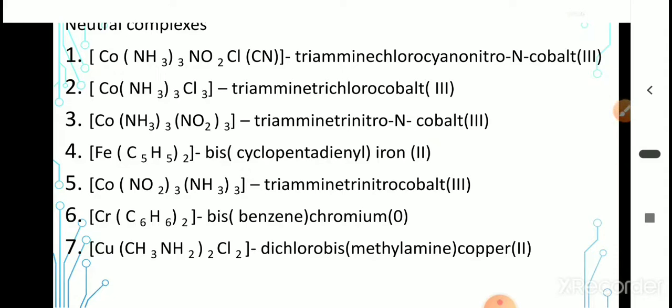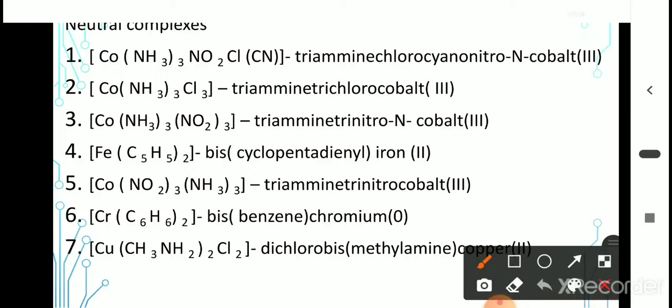Next one, C6H6 is benzene. As we know, benzene is a complex ligand, therefore we use bis. Bis benzene chromium. Net charge on chromium is also 0, therefore bis benzene chromium(0).